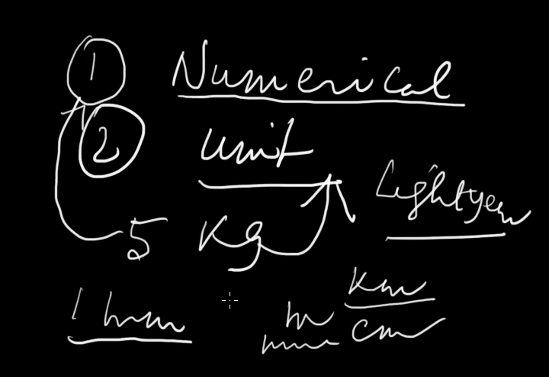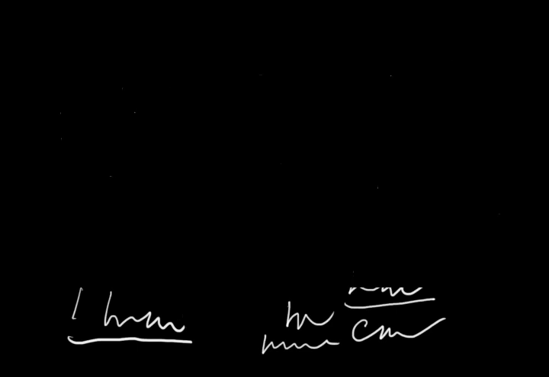Keep in your mind. Now there are mainly two types of units. Number one, fundamental unit.